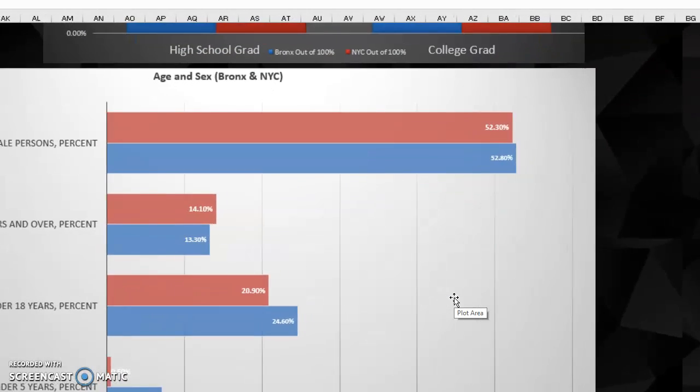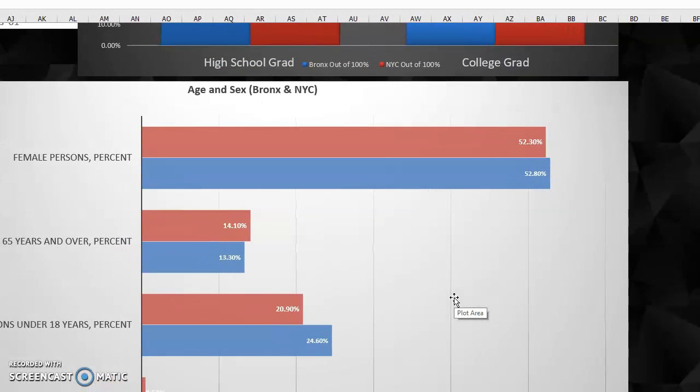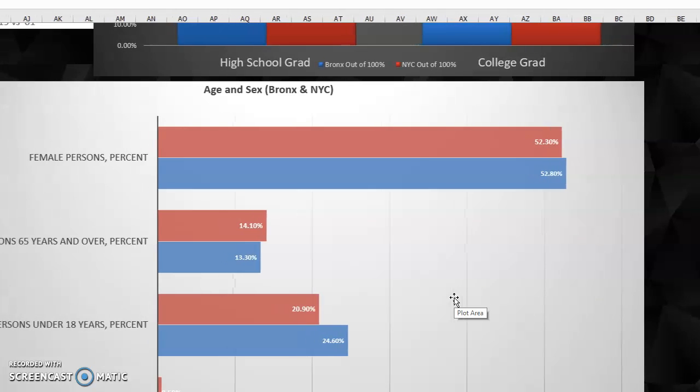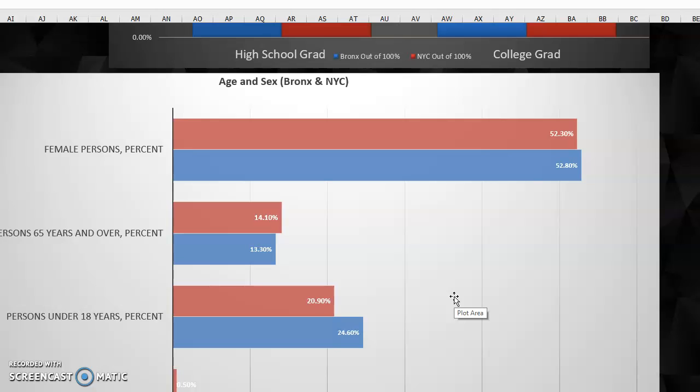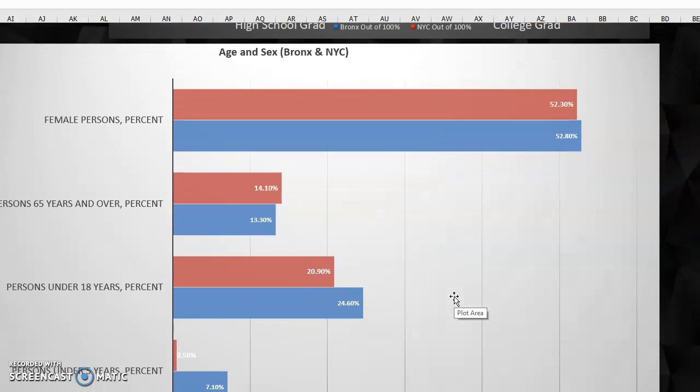Another thing that's important to look at is the age and sex of a person. We could see that the age and sex in both Bronx and New York City are pretty comparable, but we can see that in Bronx there are more people under 18, and we can try to formulate conclusions. Maybe younger people are more likely to commit a crime since maybe their brains are not fully developed yet.